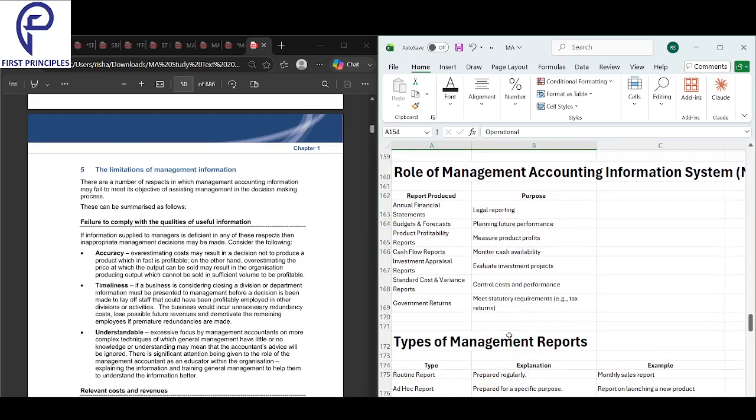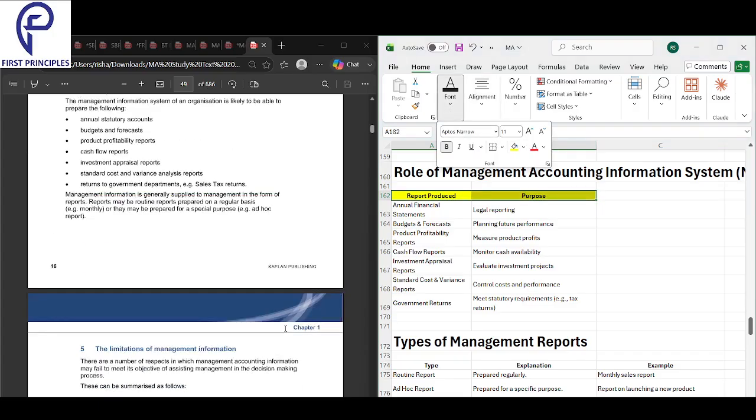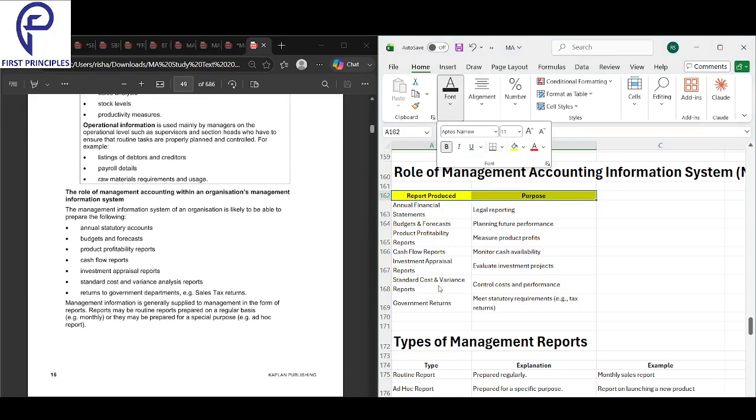So that is about this. Next, we look up the role of management accounting information system. What is the role of the system here? The role of management accounting information system here. So let's look into this. So firstly, okay, first we'll look into information systems at different business levels.